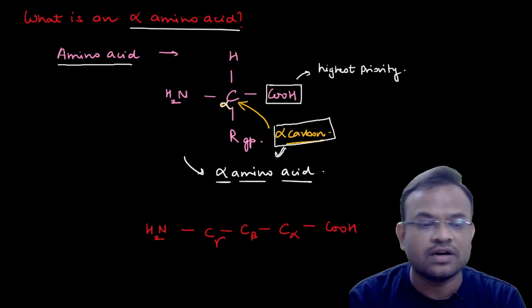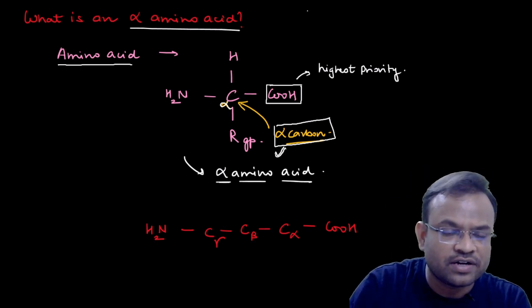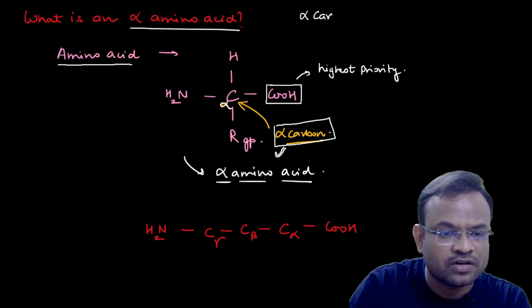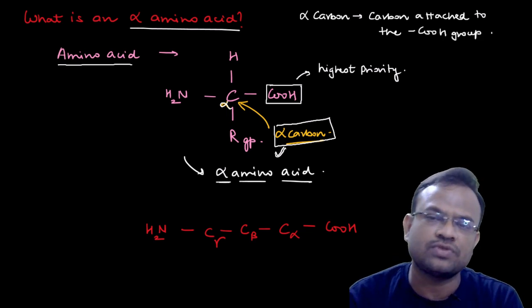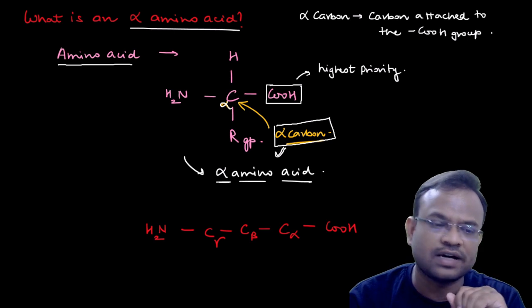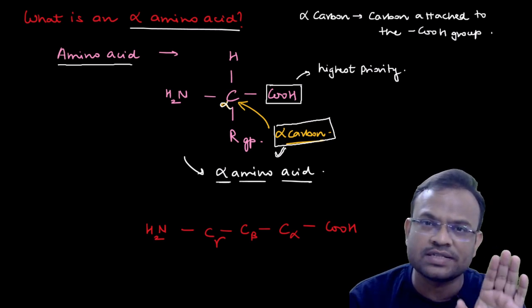Why again? What is alpha carbon? Let me just write it down over here. Alpha carbon is the carbon attached to the COOH group. Now understand this.